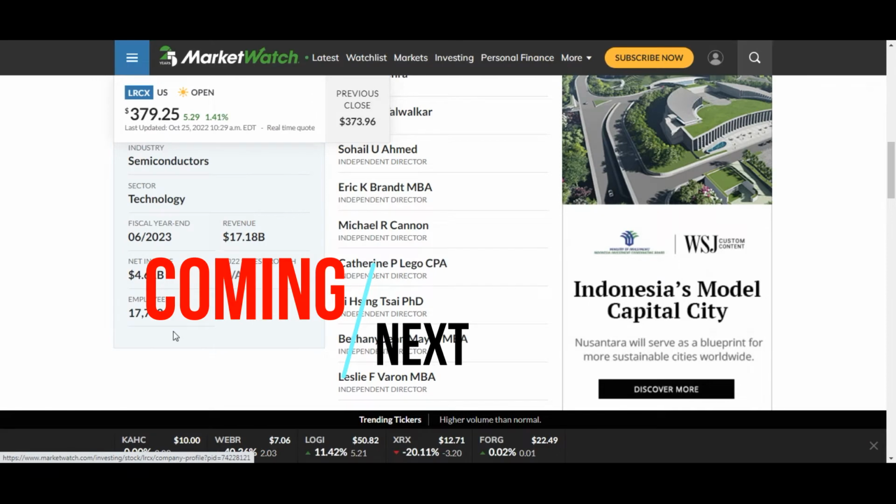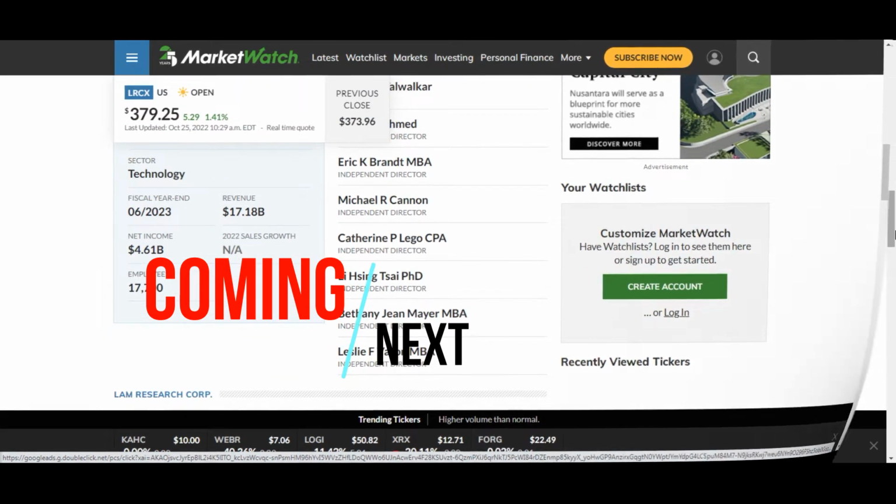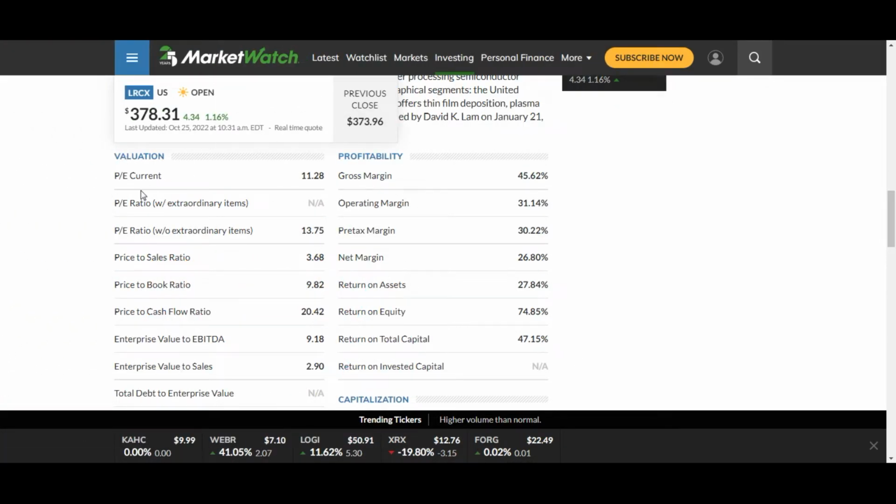So this company has 17,700 employees, people working for this. With the valuation wise, we can see that price to earning correct.